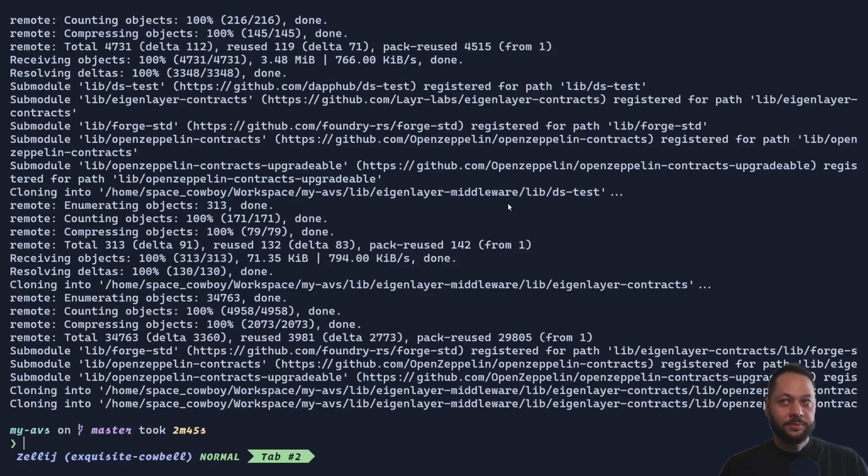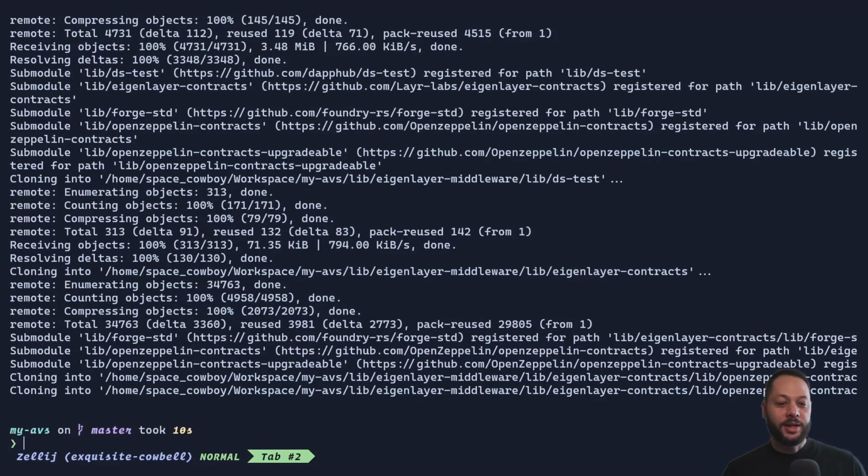All right, that's done. And the final dependency we're going to install is Solady, which is a very highly optimized utility library for working with smart contracts. And we're just going to do that so we can deal with some stuff later on. So let's install that. All right, and now we're good to go.